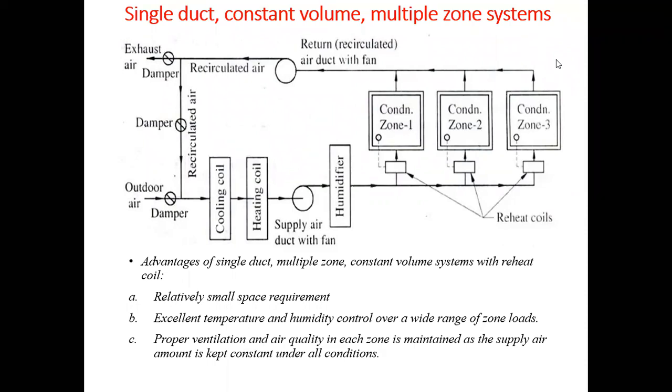The next, proper ventilation and air quality can be maintained in each zone. Okay, so proper ventilation and air quality can be maintained inside each zone, as we are circulating enough recirculated air, and some of the air is exhausted to the surroundings. So we are supplying enough pressure in order to have proper ventilation inside this room. Okay, so this is all about the single duct constant volume multiple zone system.